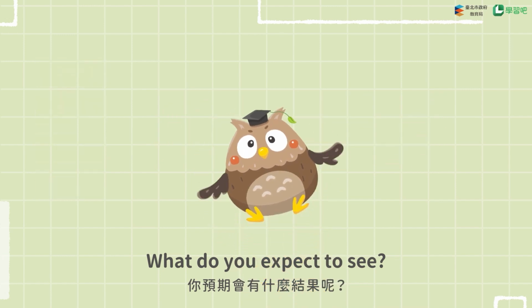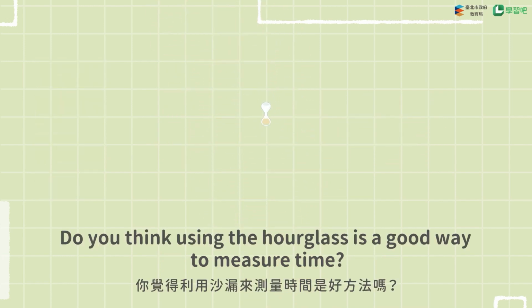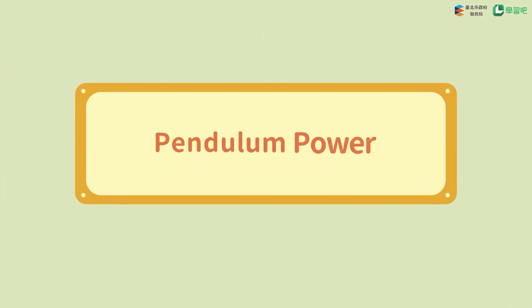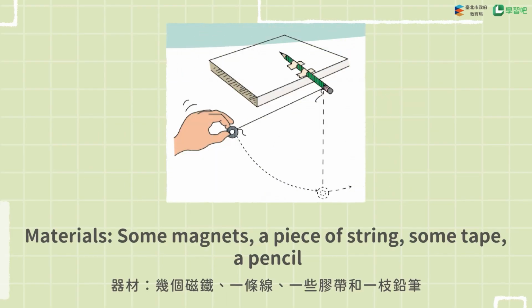What do you expect to see? Do you think using the hourglass is a good way to measure time? One more experiment. Pendulum power. Materials: some magnets, a piece of string, some tape, a pencil.